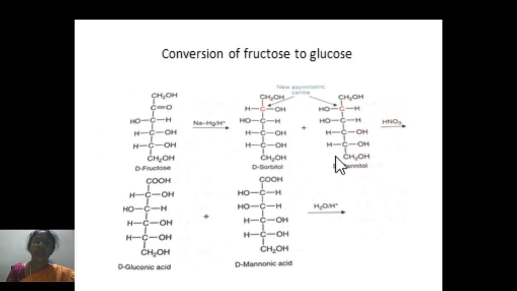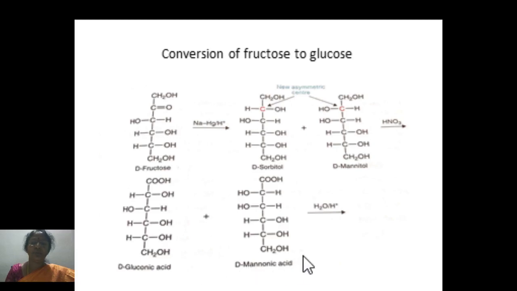Both are alcoholic forms. One is D-sorbitol and another is D-mannitol. This reduction introduces one asymmetric carbon atom. These two alcoholic forms are oxidized in presence of nitric acid to form carboxylic acids. This isomer is D-gluconic acid and another form is D-mannonic acid.